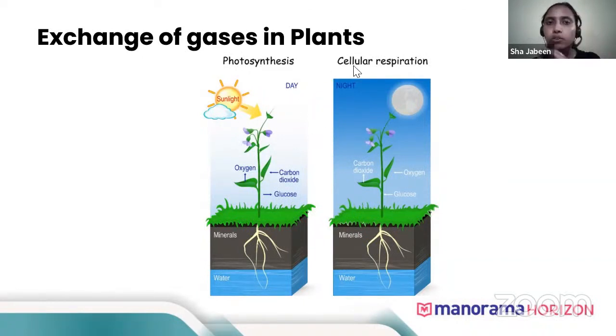One major difference between photosynthesis and respiration is that respiration takes place in all organisms. Whether it be bacteria, plants, or humans, it takes place in all organisms, okay? Whereas photosynthesis occurs only in green organisms, that is green plants, okay? Not green organisms, but green or photosynthetic plants, okay?